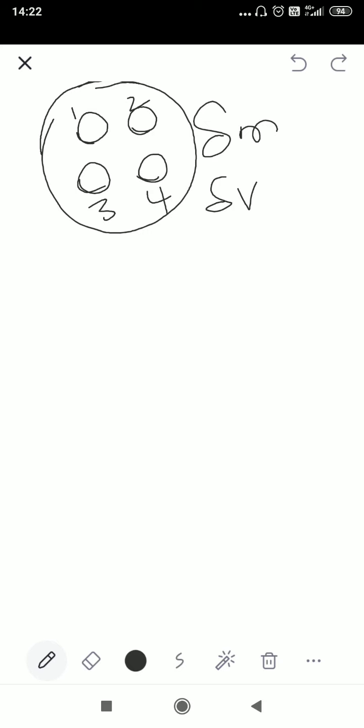Suppose you want to calculate density at this yellow point. At this yellow point, is there any mass?